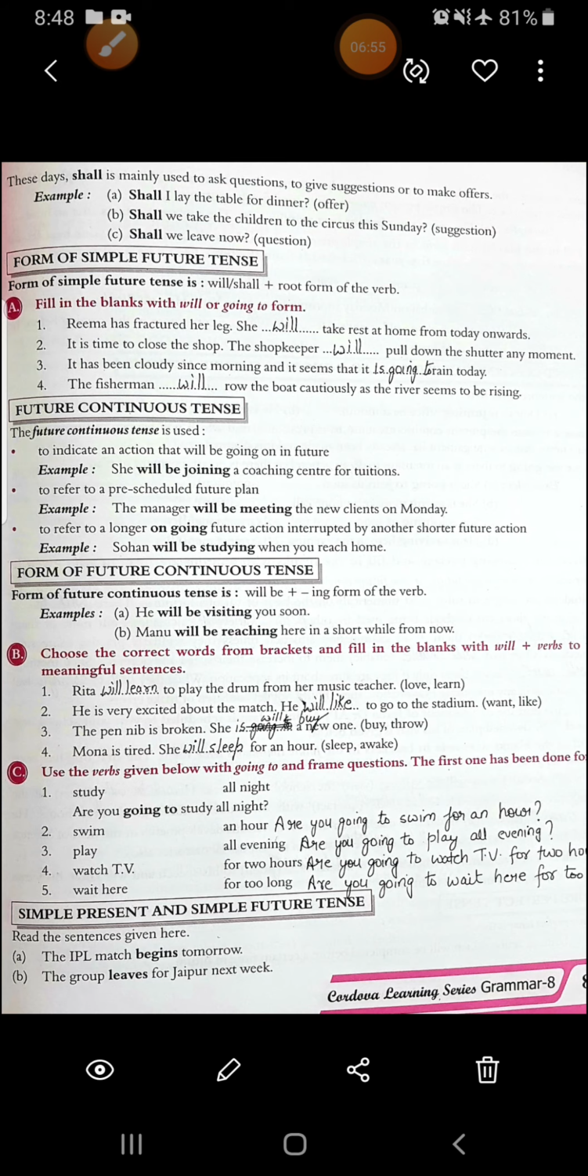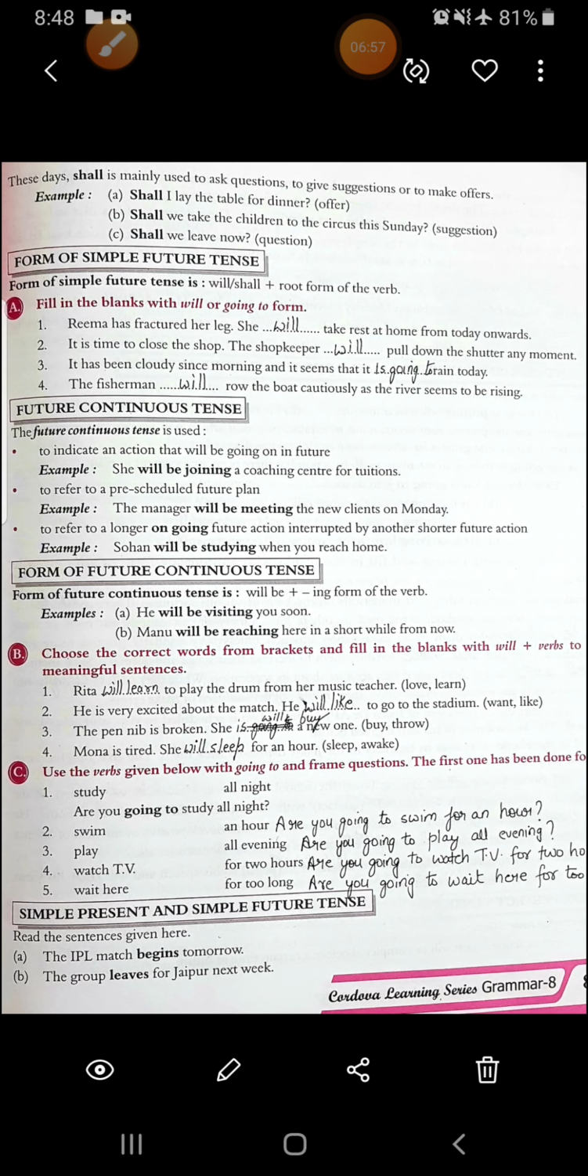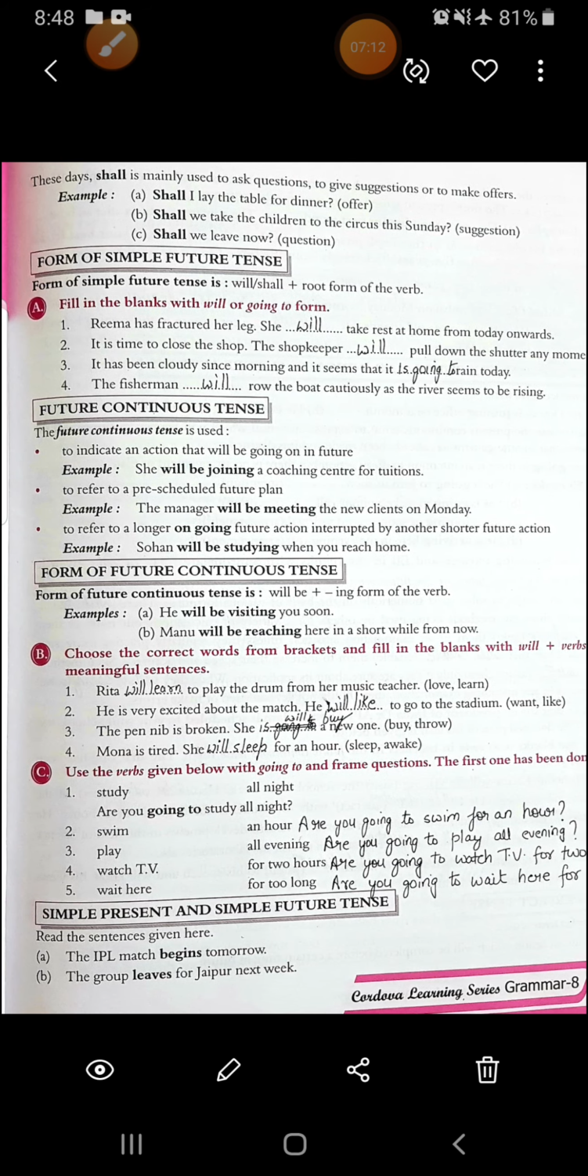Third, it has been cloudy since morning. It seems that it is going to rain today. So this is again a suggestion that there is something going to happen in future. Fourth, the fisherman will now row the boat cautiously as the river seems to be rising.